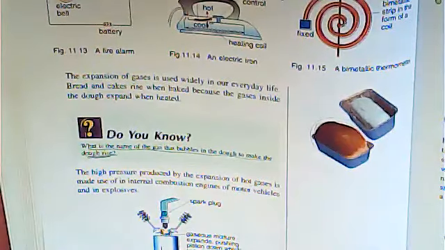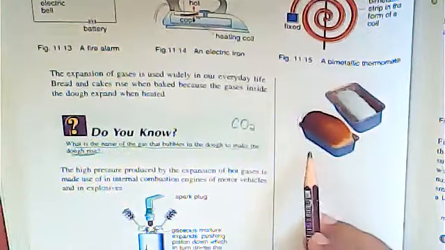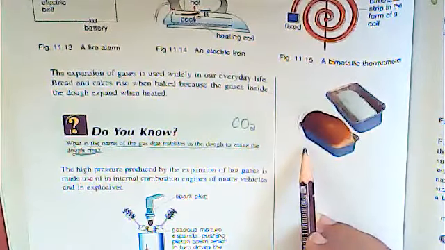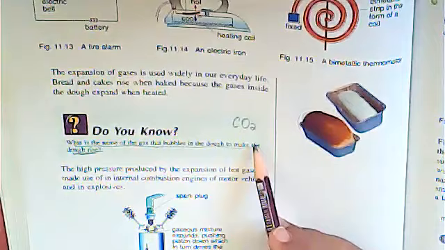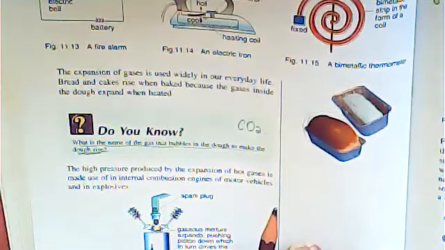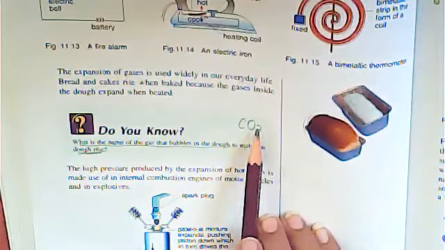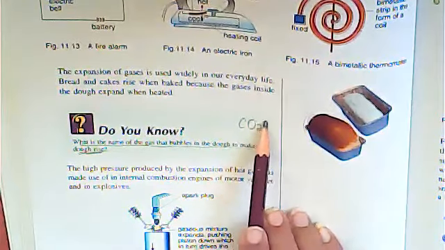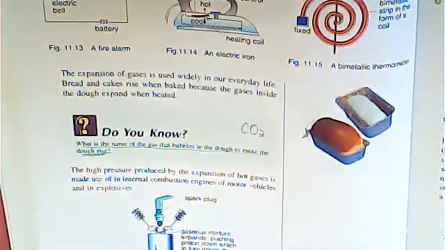Yes, the correct answer is carbon dioxide. Carbon dioxide is the gas that makes the bubbles in the dough to make it rise. As you know, carbon dioxide is a gas, right? So upon a little rise in temperature, it will expand. As a result of the expansion, it will make the dough rise. Is it clear? Right? Clear?